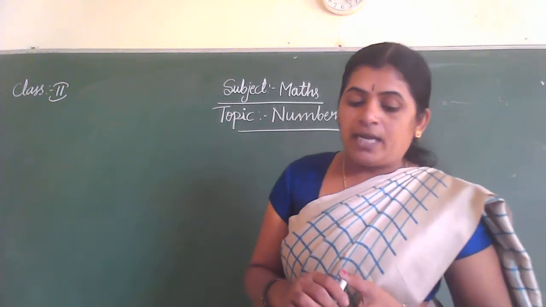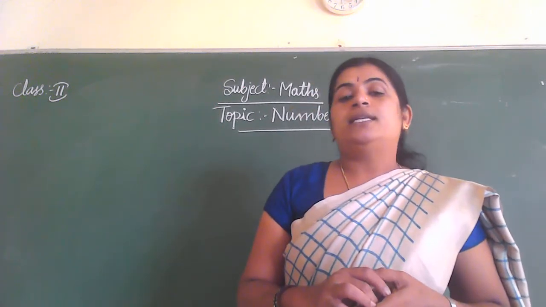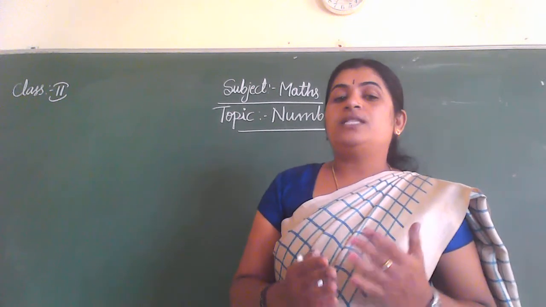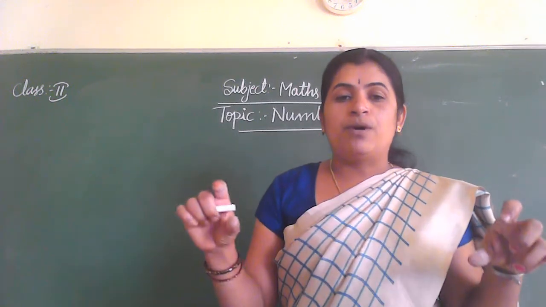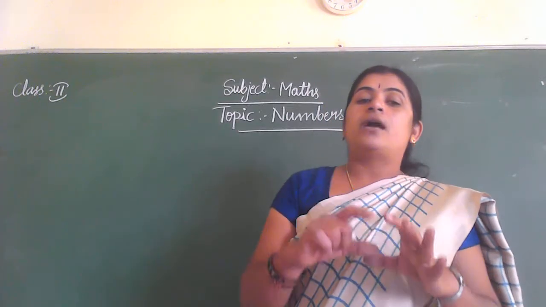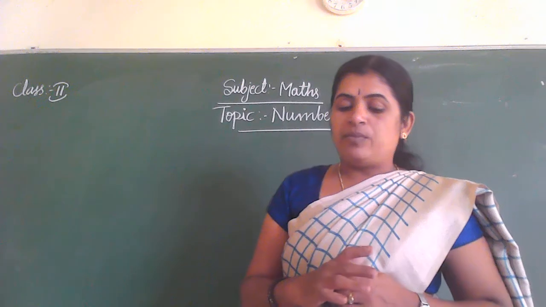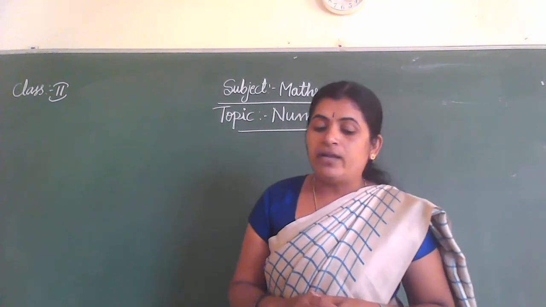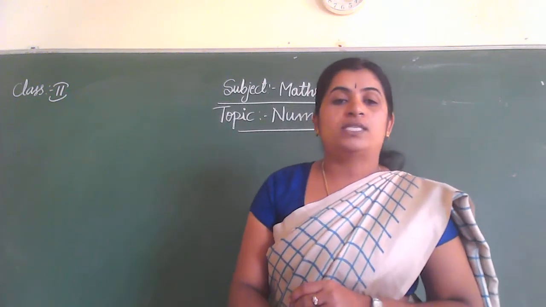And then arrange the numbers in ascending and descending order. Ascending and descending order are also very easy. Ascending order means small number to big number. You have to arrange the numbers small to big. Descending order: arrange the numbers from big to small. Okay. Form the greatest and smallest 2-digit number from the given numerals. You have to identify the greatest and smallest number also.